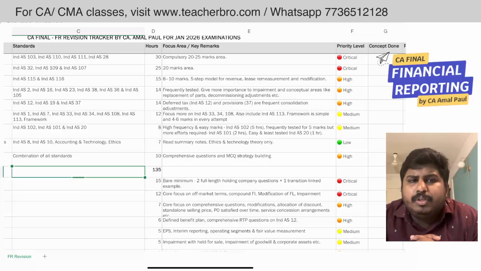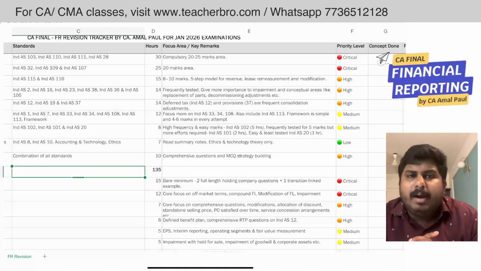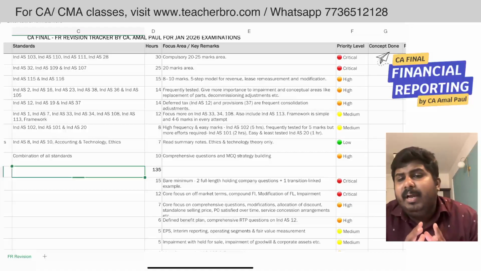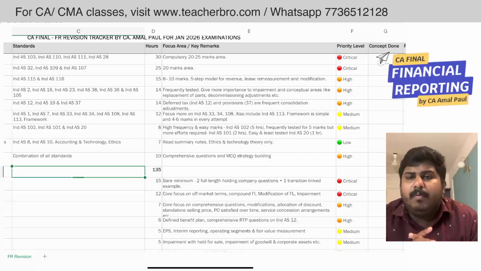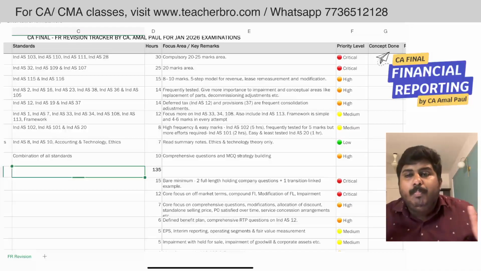So likewise you should spend your time. For the miscellaneous standards, you can spend around 7 hours, and around 120 to 135 hours in total on your first round of revision like this. If you do this revision in 120 to 135 hours, your conceptual base will be strong, your knowledge of the standards will be strong, and you will be able to build confidence in this particular paper.